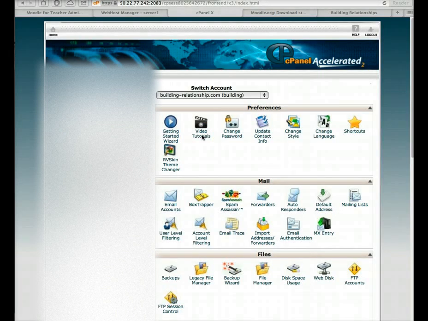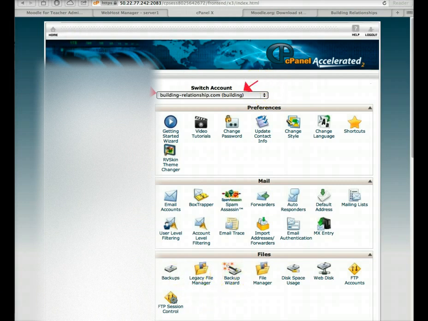Hello, this is Nellie Deutsch, and I'm going to show you how easy it is to install Moodle on your domain from a cPanel. So this is cPanel, and I'm going to take you through a website called Building Relationship, and the admin is Building.